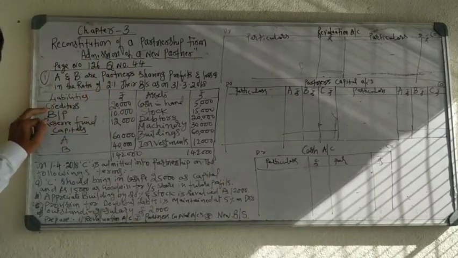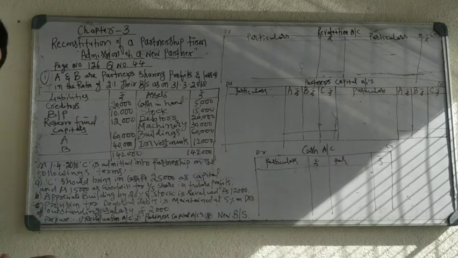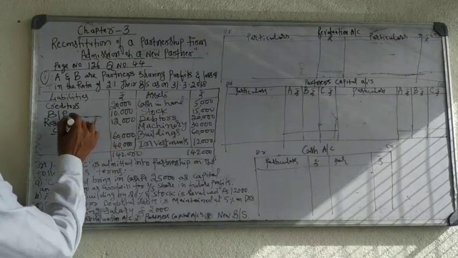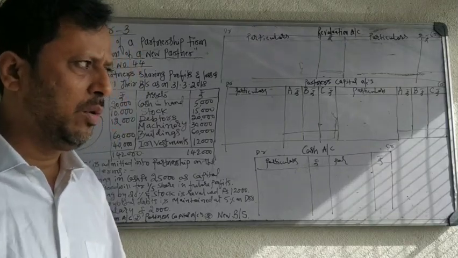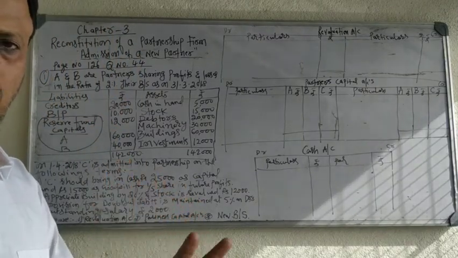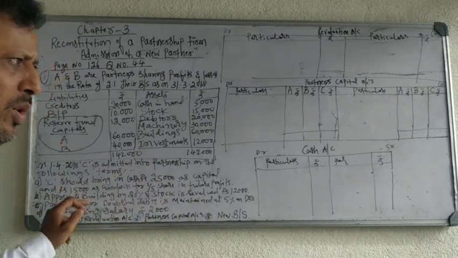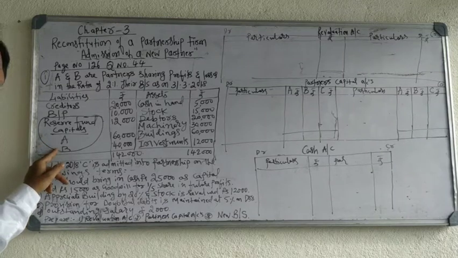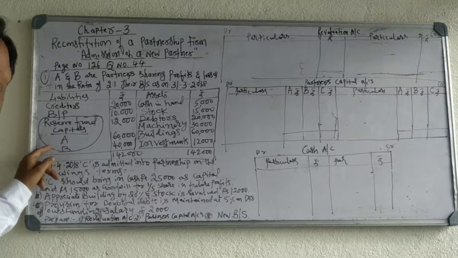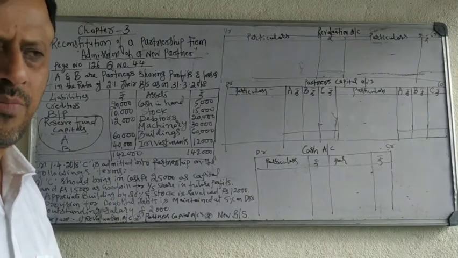Creditor is an external liability. Bills payable is an external liability. Reserve fund goes to partners. It is an internal liability. Capital goes to partners. It is also an internal liability. So on the liability side, you have two external liabilities, creditors and bills payable, and two internal liabilities, that is reserve fund and partners' capital. These two internal liabilities mean liabilities due to partners. It goes to partners.